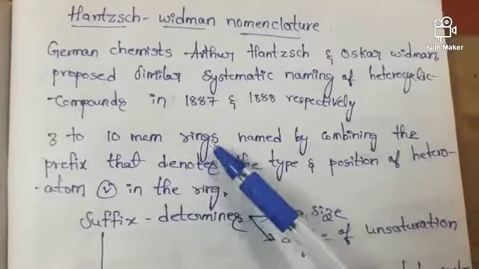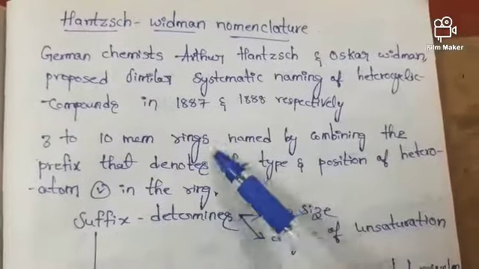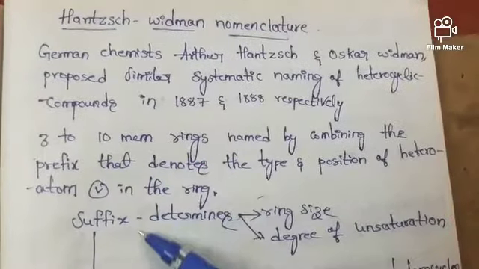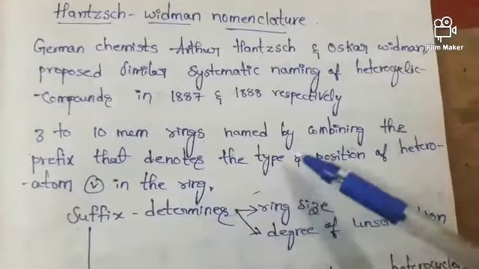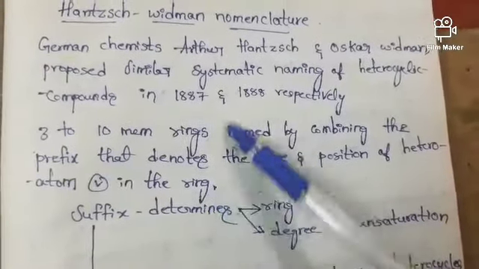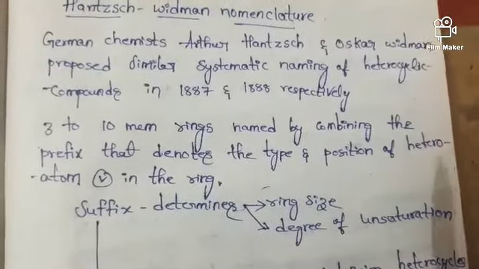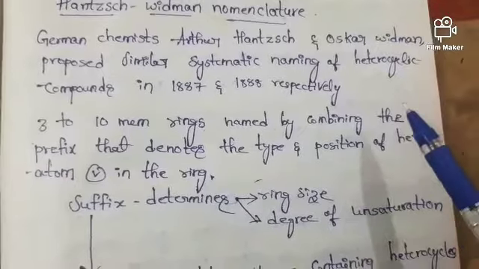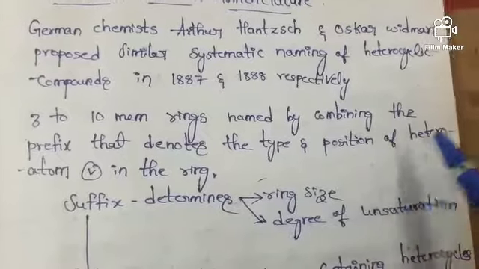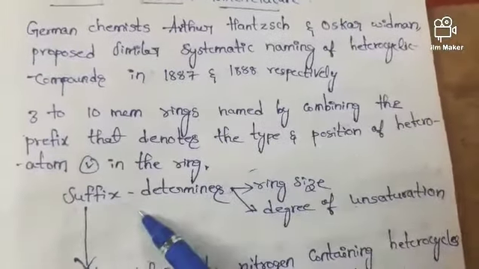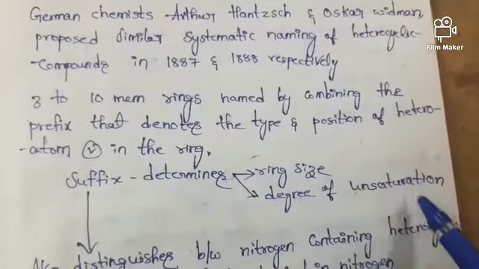So 3 to 10 membered rings are named by combining the prefix and suffix, but before entering into the suffix, first we should know about the prefix. The prefix denotes the type and position of the heteroatoms present in the ring. Next, the suffix determines ring size and degree of unsaturation.